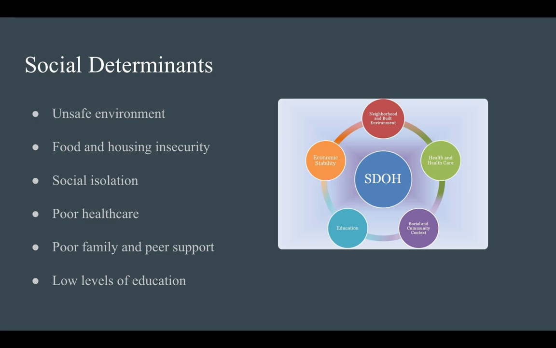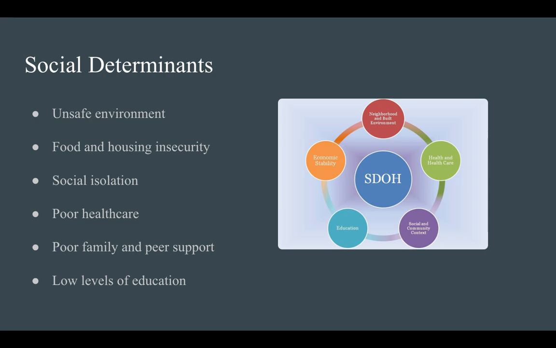The World Health Organization defines social determinants of health as the conditions in which people are born, grow, live, work, and age. In other words, social determinants are the economic and social conditions that influence one's health. The World Health Organization continues to explain these circumstances and how they are shaped by the distribution of money, power, and resources at global, national, and local levels. These determinants are mostly responsible for the inequities in health and healthcare.